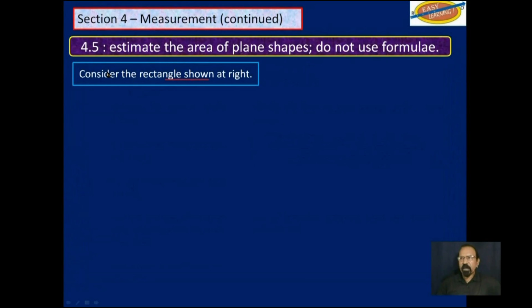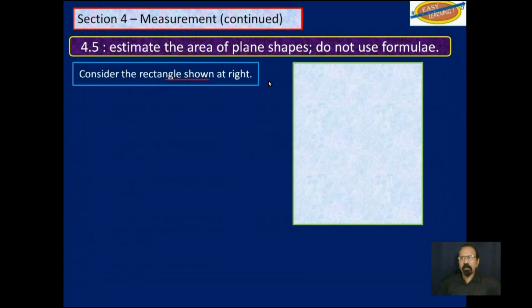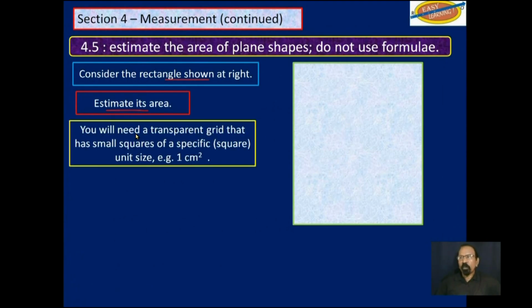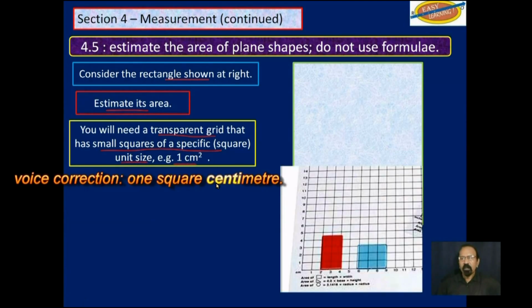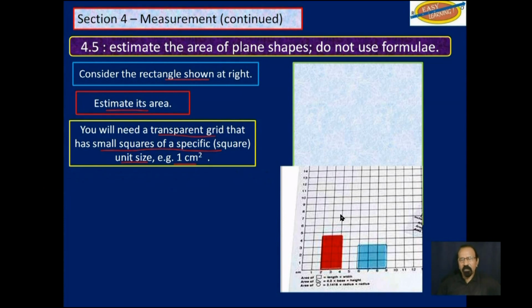So consider the rectangle shown at right, this rectangle here. Estimate its area. Now that doesn't mean to guess it. We will need a transparent grid that has small squares of specific unit size, for example 1 square meter. These can be obtained at any bookstore. It's transparent, like a hard plastic with these lines going across and down.